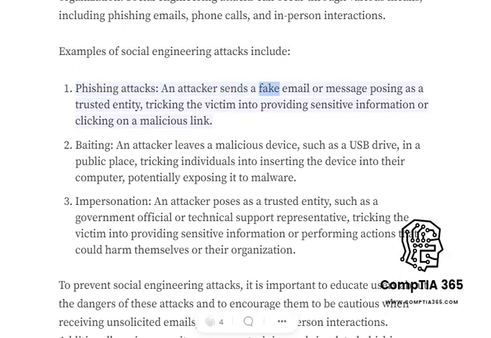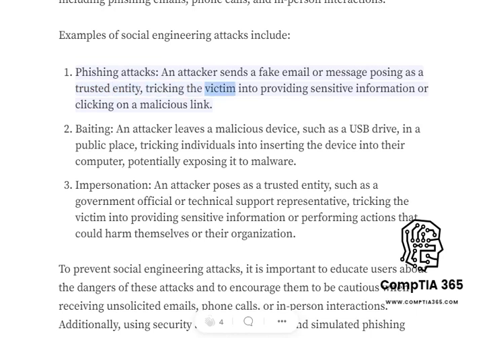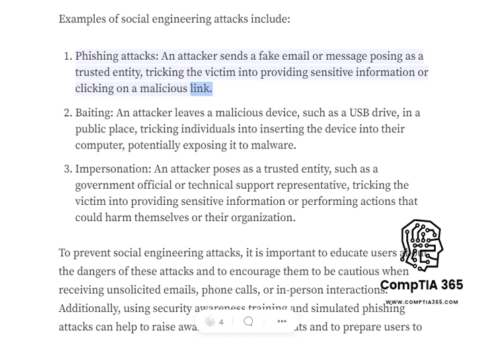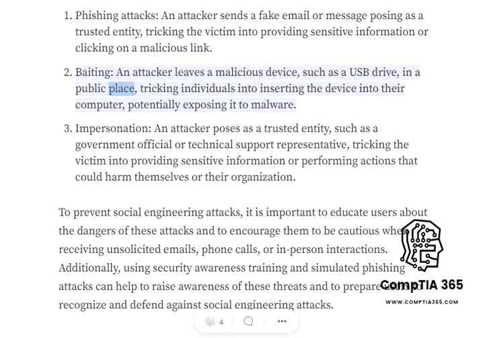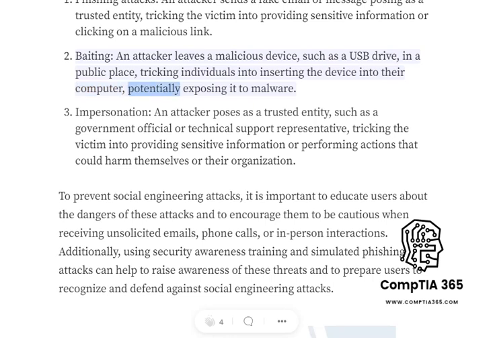An attacker sends a fake email or message posing as a trusted entity, tricking the victim into providing sensitive information or clicking on a malicious link. Baiting. An attacker leaves a malicious device, such as a USB drive, in a public place, tricking individuals into inserting the device into their computer, potentially exposing it to malware.